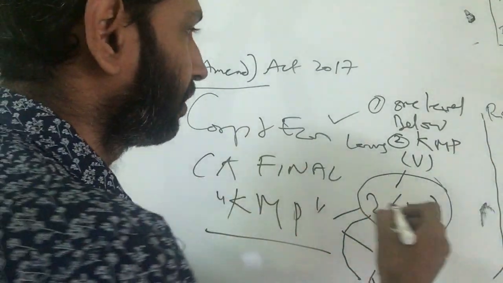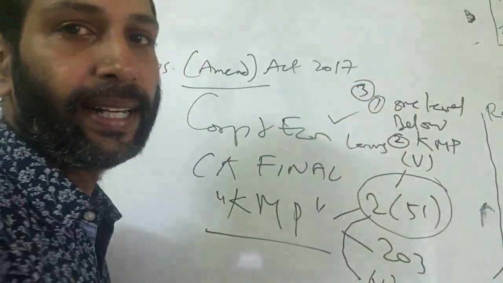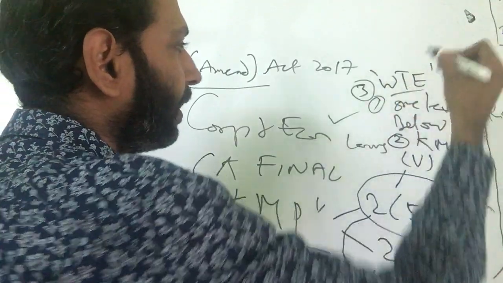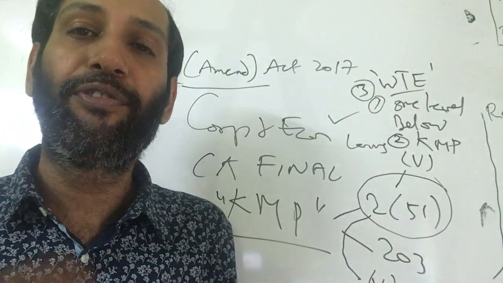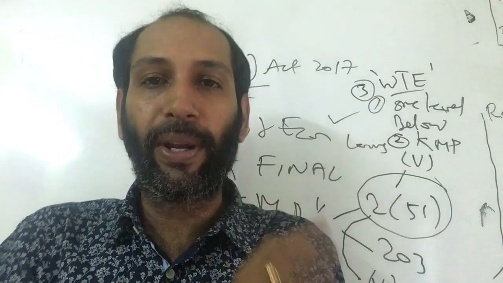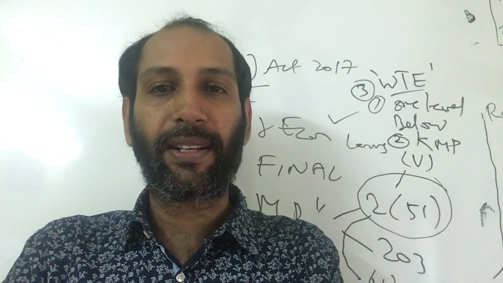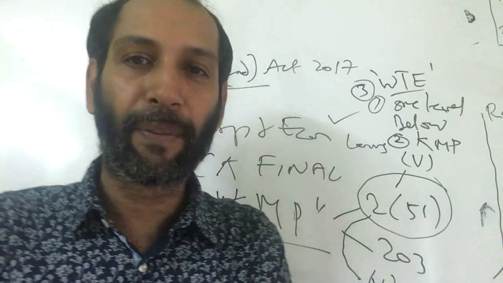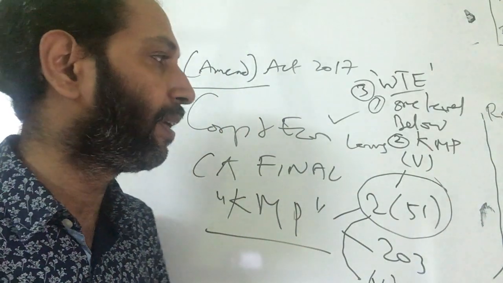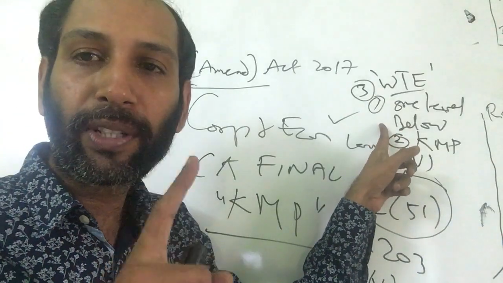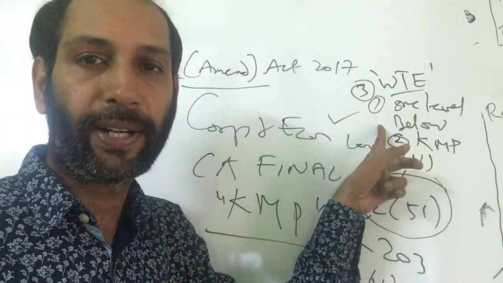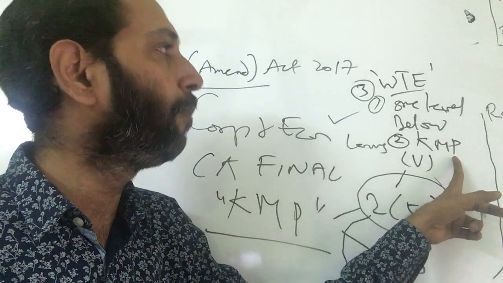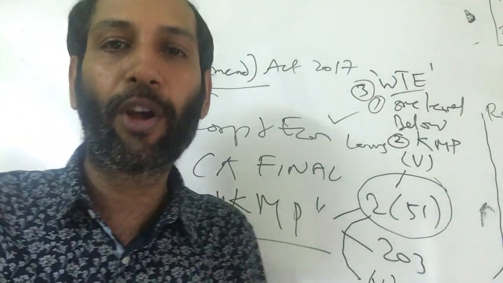And the third condition is they should be in the whole-time employment. So if the company can satisfy these three conditions, they can designate any officer not more than one level below the director board as KMP hereafter. So I will repeat the three conditions which you have to keep in mind. 1, they should not be more than one level below the director board. 2, they should be designated as a KMP by a board resolution, as you know. And third one, they should be in the whole-time employment of the company.